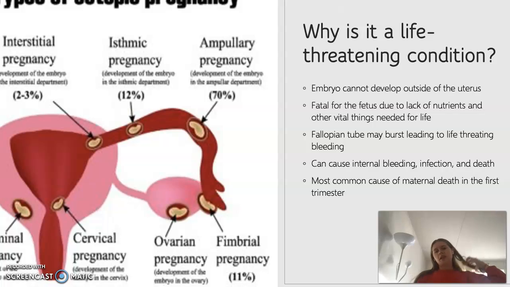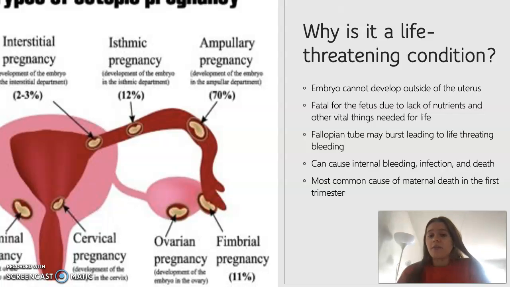So we talked about it being a life-threatening condition. Why is it life-threatening? Well, it's life-threatening for the fetus and the embryo because it cannot develop outside the uterus. The embryo and fetus need nutrients, space, and oxygen, and they need a bunch of stuff that the uterus provides. The uterus is here, and it's a specialized organ. It provides life. It helps develop a fetus, and other organs such as the fallopian tube or, God forbid, the abdominal cavity do not have the things needed to support life.